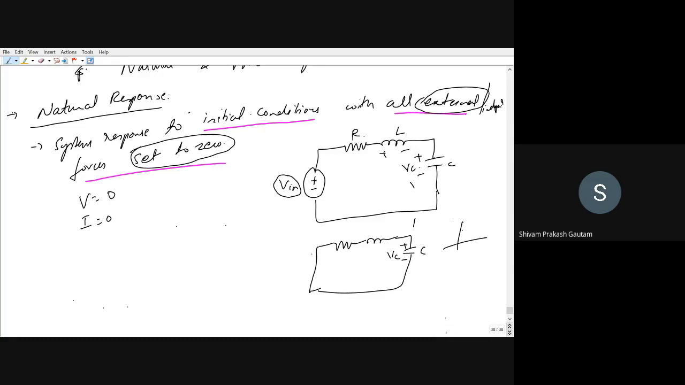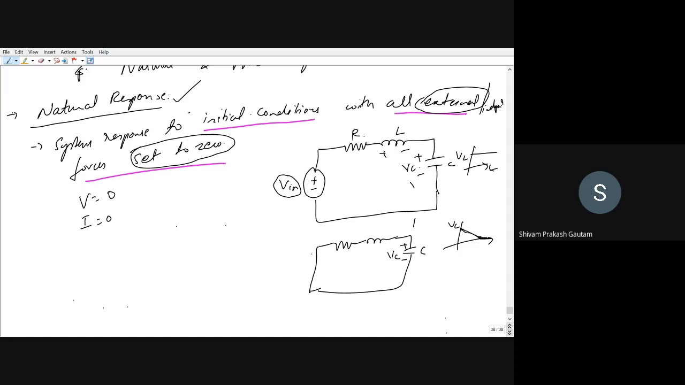Suppose the capacitor voltage right now is here, let us suppose this is VC. Now we will study the system response till the capacitor voltage becomes zero. This is time, this is VC. Till the moment the capacitor voltage becomes zero, we study the response of the system. So that response is the natural response.